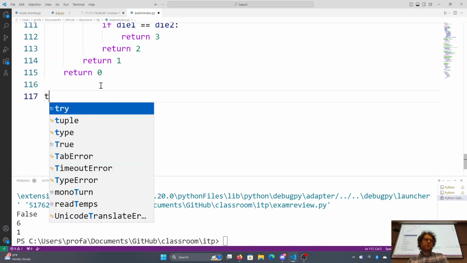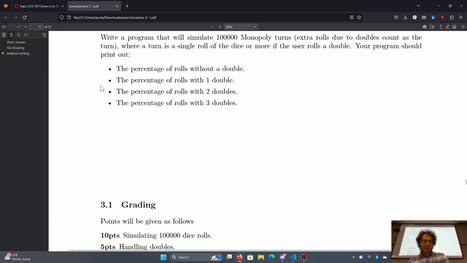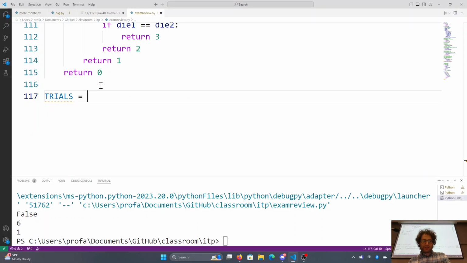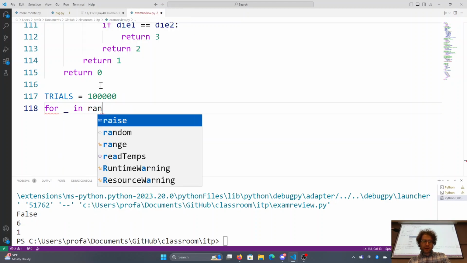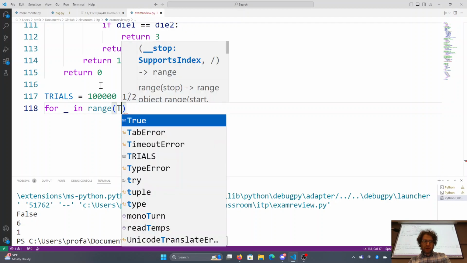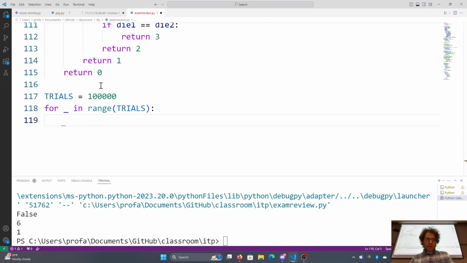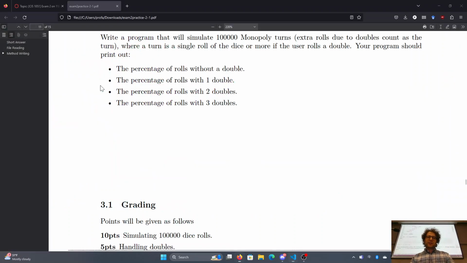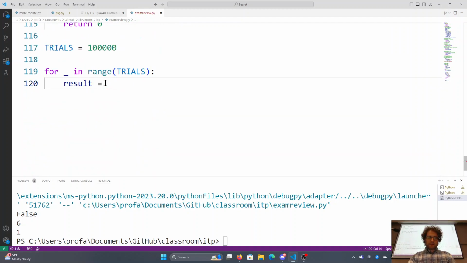Now what we want to do is do 100,000 trials, I think it said. Trials is equal to 100,000. For blank in range trials, so we want to do this trials number of times. And then we want our result to be equal to monoturn.